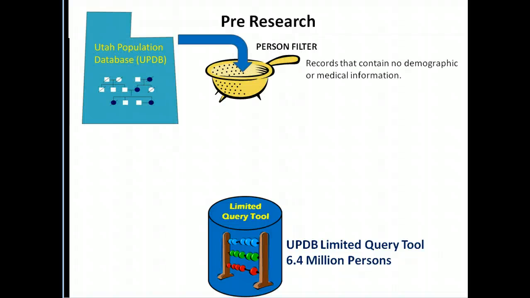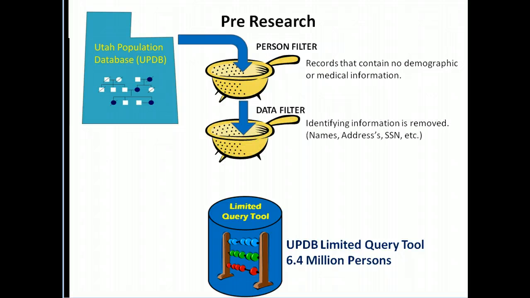To create the limited dataset, we first filter from UPDB all persons who did not contain any demographic or medical information. Then all identifying information is stripped away. All that is left is demographic and diagnosis information.